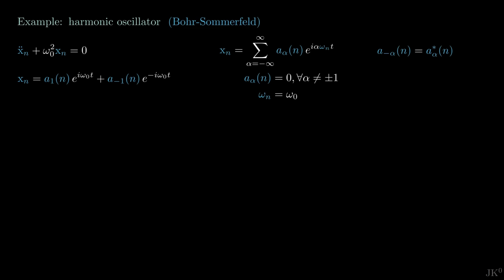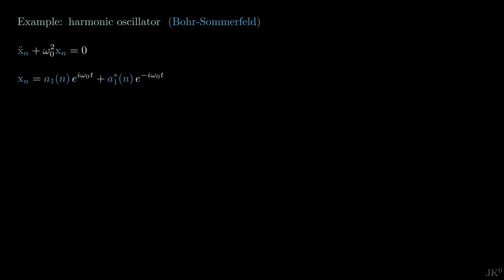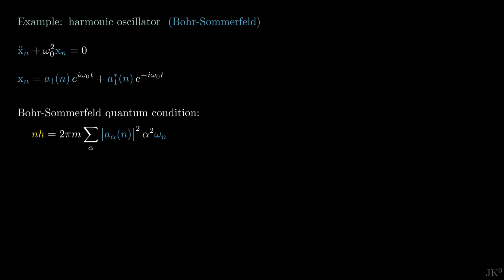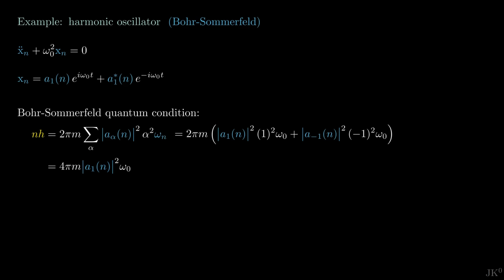Following the recipe of old quantum theory, now that we have found the classical solution, we make it quantum by forcing it to obey the Bohr-Sommerfeld rule for Fourier modes found before, where n is an integer. Let's not forget that this sum has only two terms, one for alpha equals 1 and alpha equals minus 1. By properties of complex numbers, this reduces to a single term, from which we directly find the general expression of the only non-zero Fourier mode.